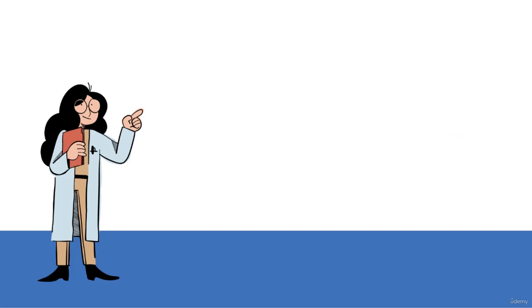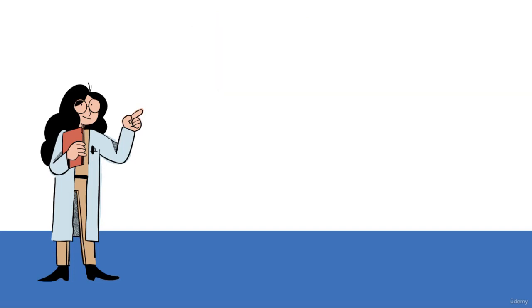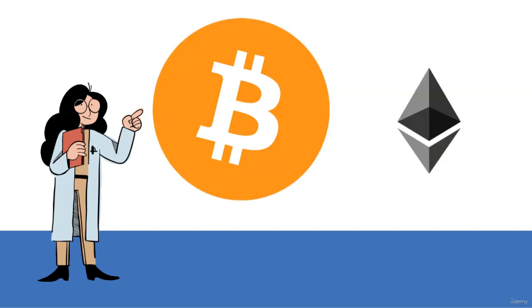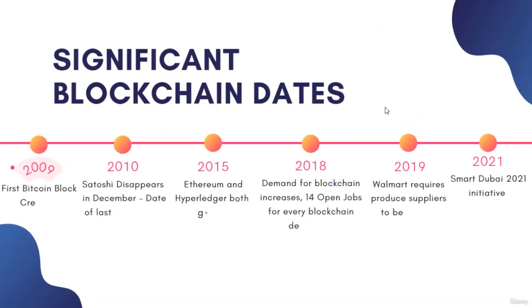It is important to note about the blockchain that it's a ledger, and it's an immutable ledger. Right now, Bitcoin and Ethereum are very popular blockchains, which we will discuss in this course, along with blockchain history. So let us discuss the significant blockchain dates.